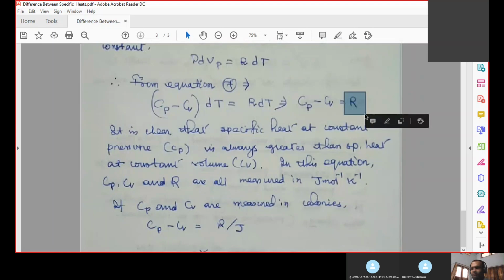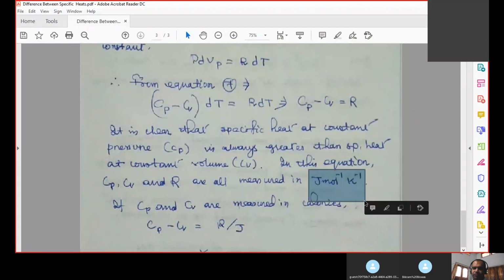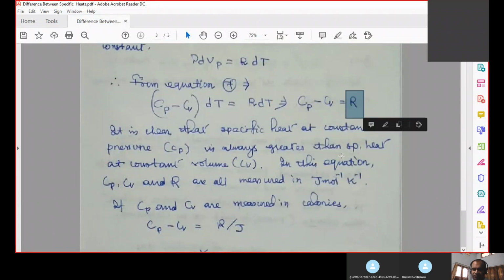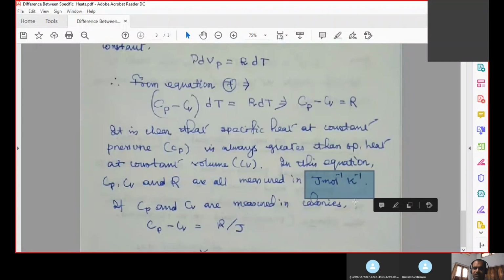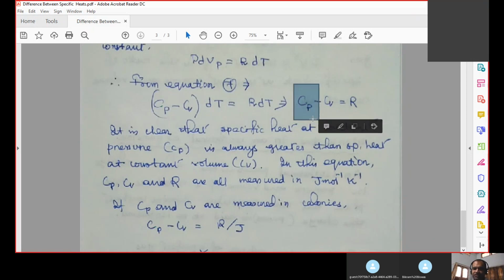R is a positive quantity, which is 8.314 joule per Kelvin per mole. You should remember what the unit of universal gas constant is. Since R is always a positive quantity, therefore Cp is greater than Cv. This quantity is bigger than this quantity. You have to remember, Cp is always greater than Cv.